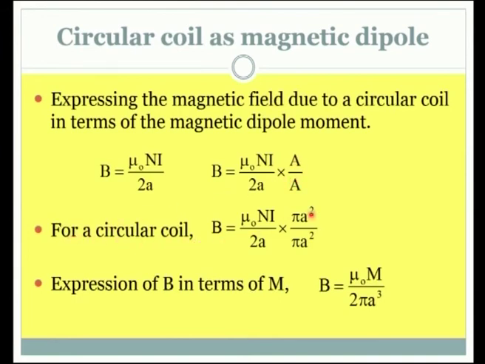For a circular coil, we can substitute the area as pi a square. A is the radius, and the N I pi a square could be written as the magnetic moment. The entire term is identified as the magnetic moment. So, it is replaced here with m, and the denominator has 2 pi a cube. So, this is the expression for the magnetic field produced by a circular coil at the center in terms of the magnetic dipole moment.